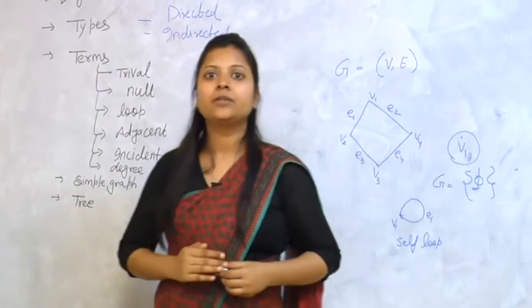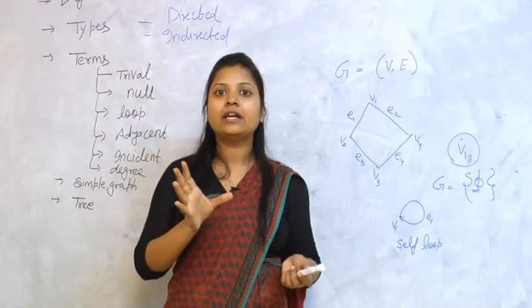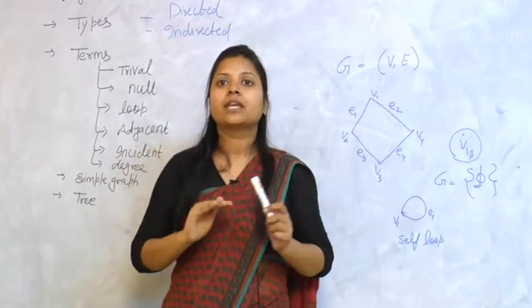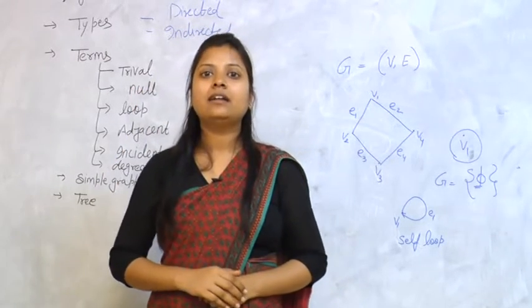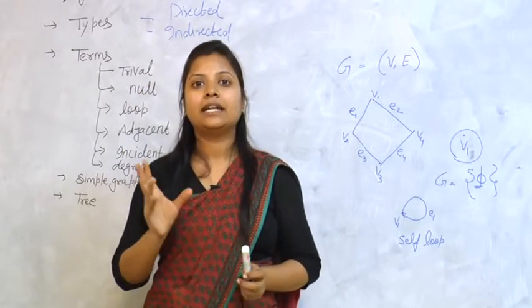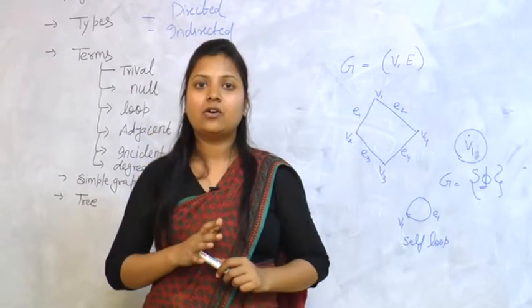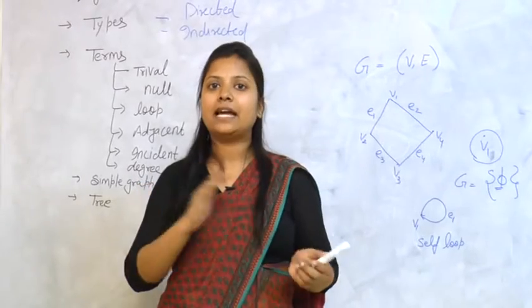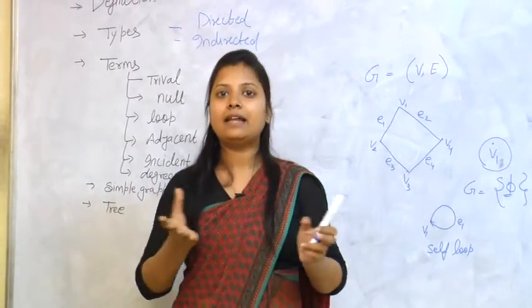Now adjacent. Adjacent applies to vertices that are connected. If any two vertices are connected directly through a single edge, then we can say that they are adjacent.